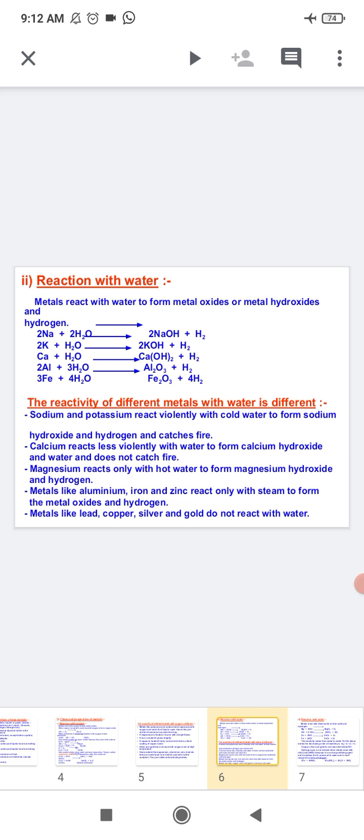That is sodium plus water. It will form sodium hydroxide and hydrogen. The reaction is 2Na plus 2H2O. After reaction, it will form 2NaOH, that is sodium hydroxide, plus hydrogen gas.